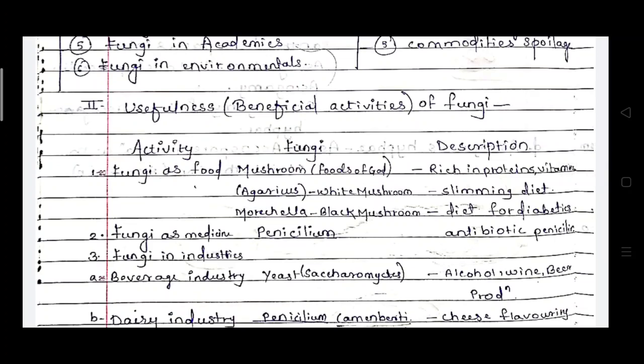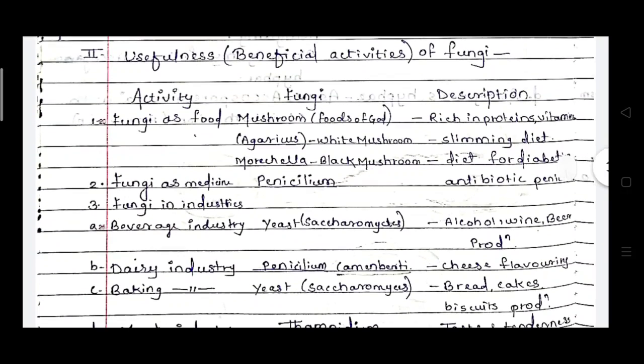Then some fungi are used in medicines. For example, the Penicillium species. The Penicillium fungus is used for preparing the antibiotic penicillin. The medicine penicillin is made from the fungus Penicillium.